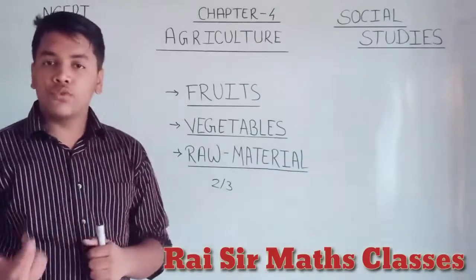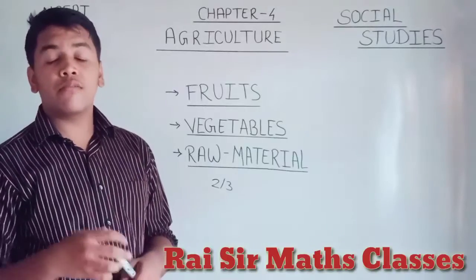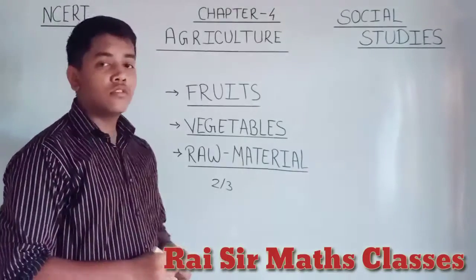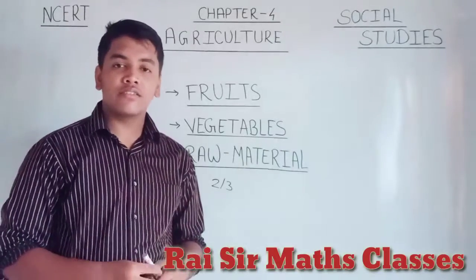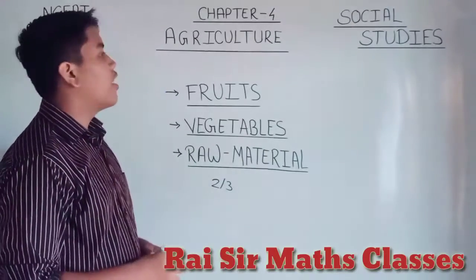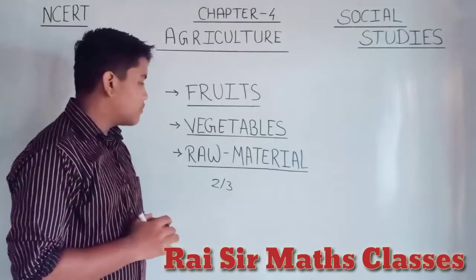It provides us fruits, vegetables, raw materials, and essential crops such as grams, rice, and pulses. All these products come under the term agriculture.